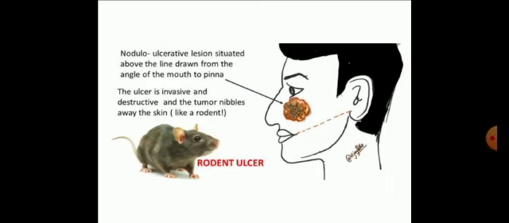See here, there is a nodulo-ulcerative lesion situated above the line drawn from the angle of the mouth to the pinna. The ulcer is invasive and destructive, and the tumor nibbles away the skin like a rodent.